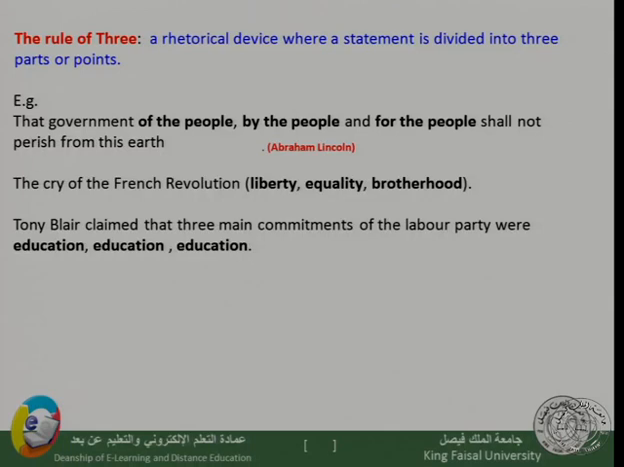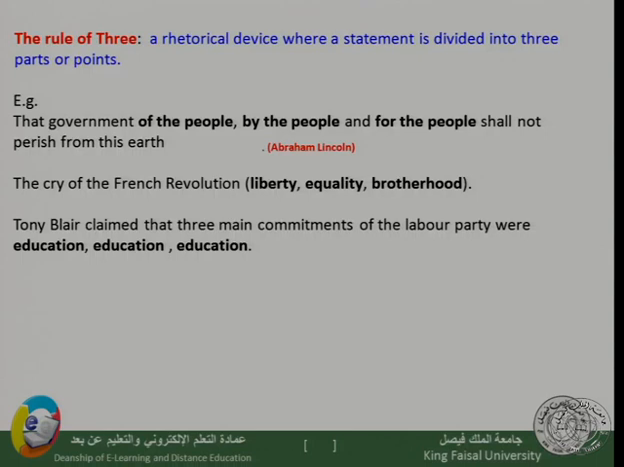Another example is the cry of the French Revolution: liberty, equality, and brotherhood. See, we have divided our sentence into three parts, and the feeling and the message that we want to give to our listener, to our audience, is that this is an important message. This needs to be taken into consideration, etc. So the cry of the French Revolution: liberty, equality, and brotherhood.